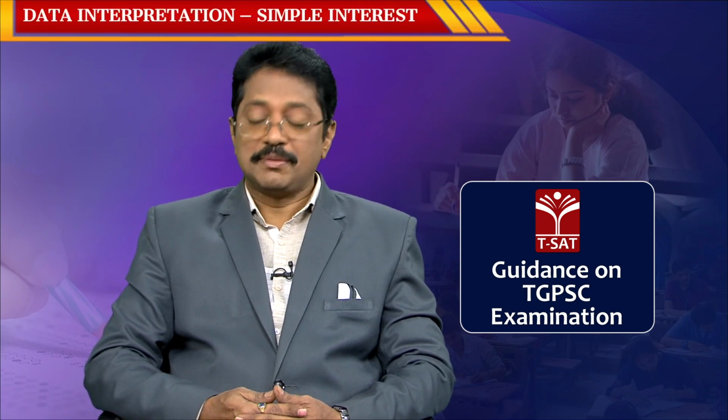This is highly useful for you, and for those who are preparing for various competitive examinations this is an essential area. Am I correct?